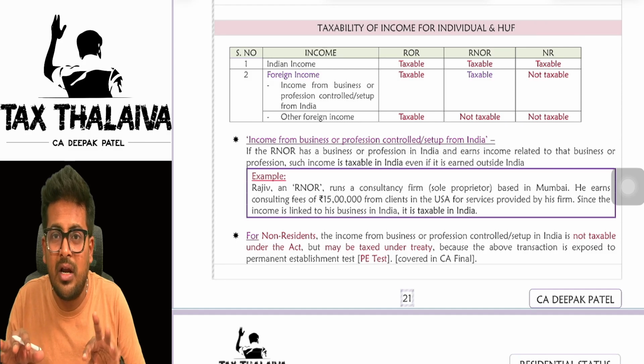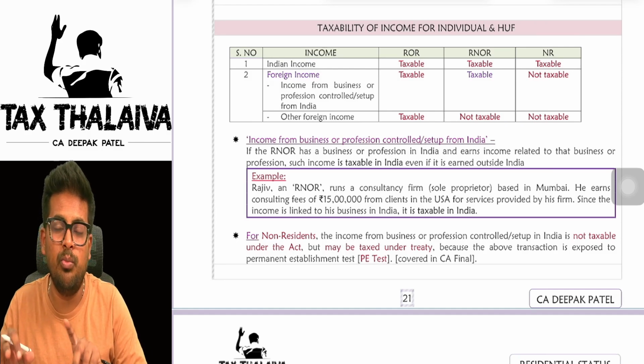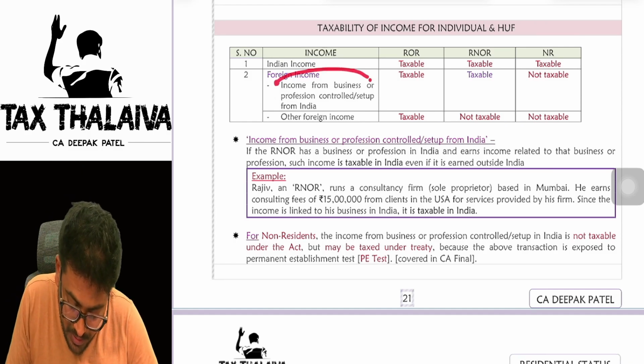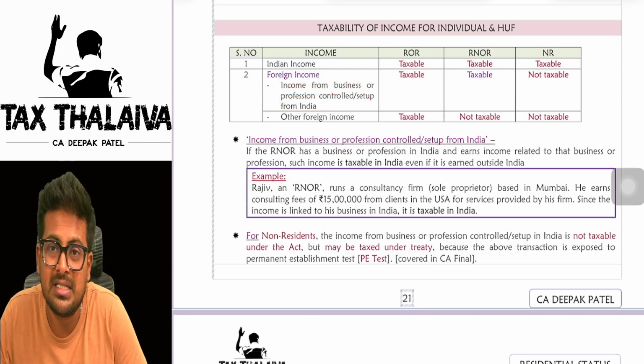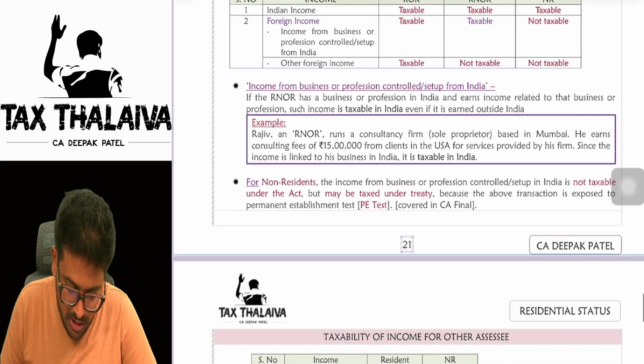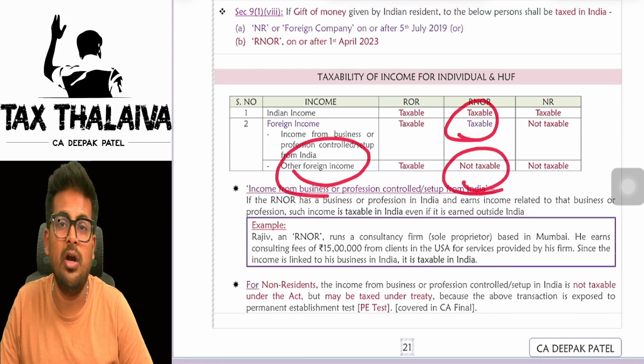But remotely, my firm is working from Bombay, a consultancy firm, where two people are sitting providing that bookkeeping remotely. That is called an income from business or profession controlled or set up from India. So I have a consultancy firm set up there. Now income, in that case, it will be taxable. Other foreign incomes will not be taxable.